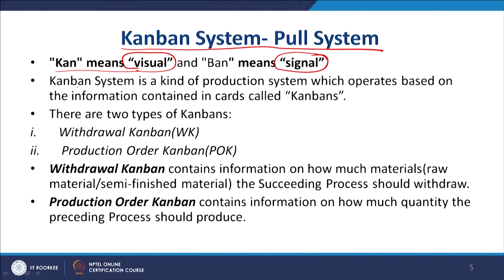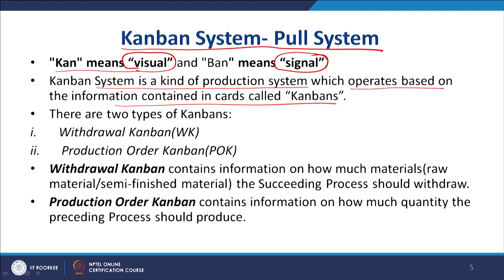So, by putting these kind of green signals, that may be LED lights, that may be a card, that may be a flag, it can be of any variety, but that signal is necessary to show whether the product has to move to that stage or not. And since now everything has become very integrated, the application of Kanban is much easier. Now, to go further, Kanban system is a kind of production system which operates based on the information contained in cards, which are known as Kanban.